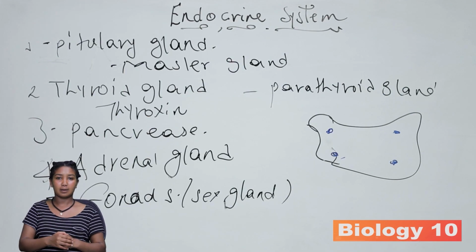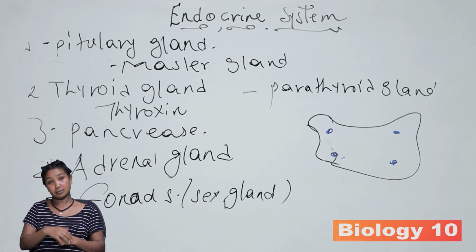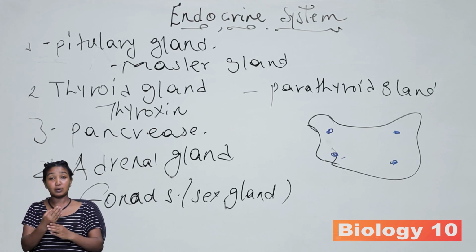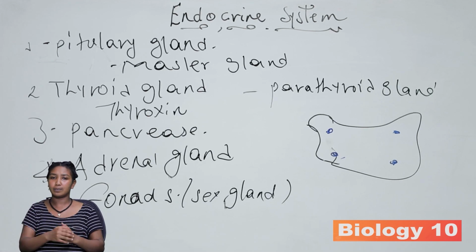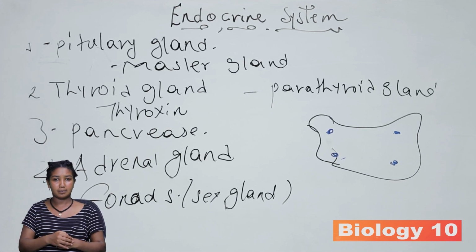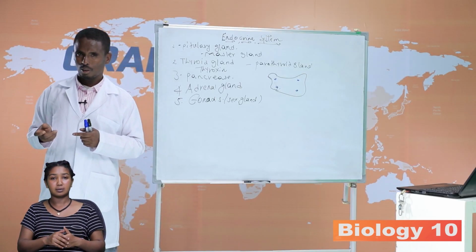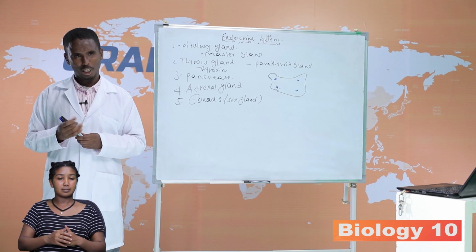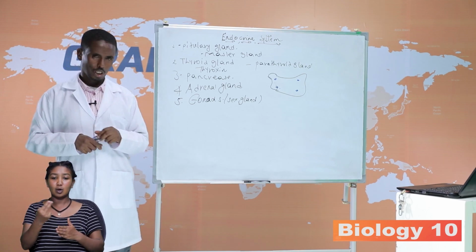In the gonads, in the male, the testes produce testosterone. What is the role of testosterone? In the female ovary, there is progesterone, which secretes progesterone and estrogen. What is the role of progesterone and estrogen?